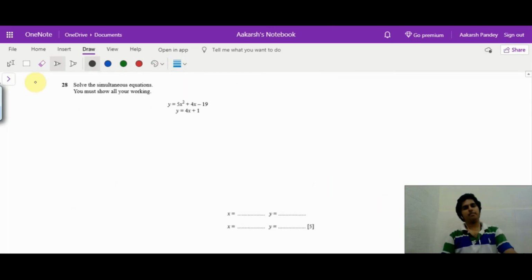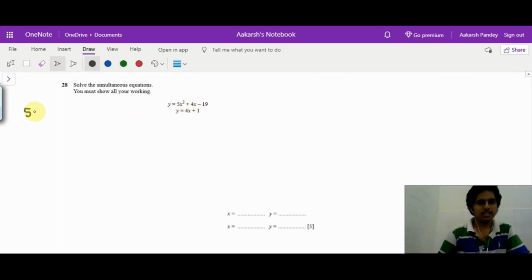Now we have the simultaneous equation. Normally we eliminate one of these or we substitute. Here you can see that the substitution method will turn out to be extremely easy. So let's substitute: 5x square plus 4x minus 19 is equal to, this is also y, so I'll substitute this 4x plus 1.